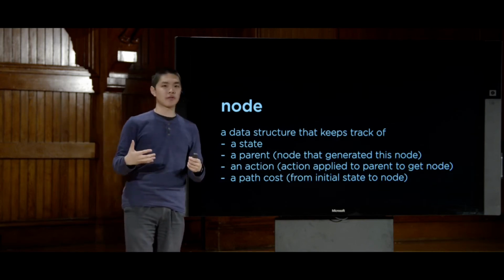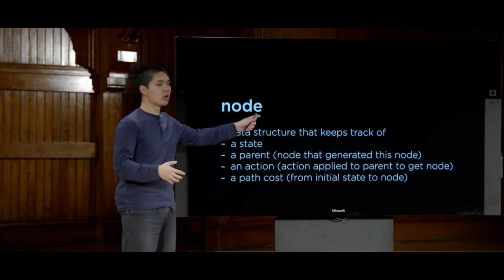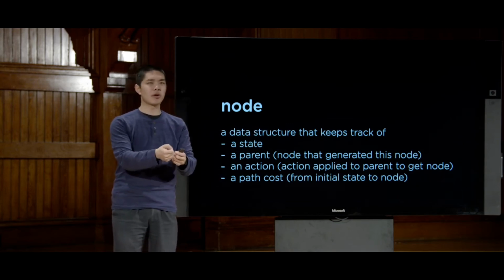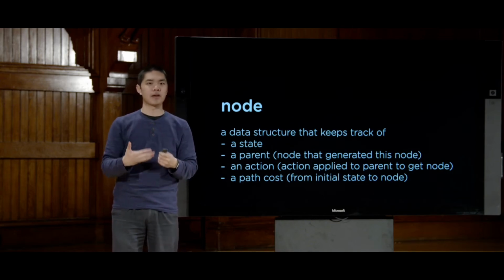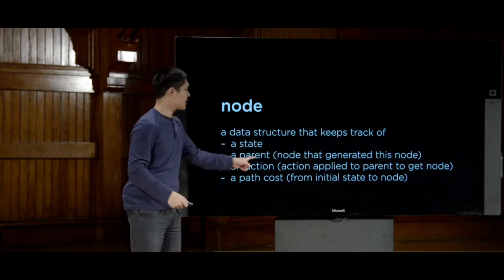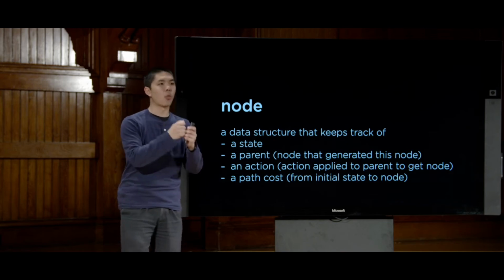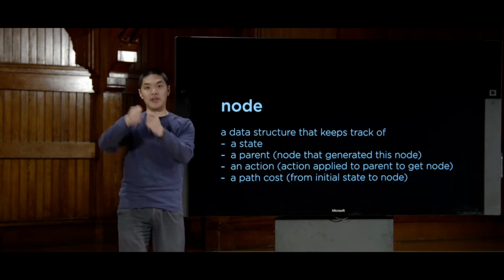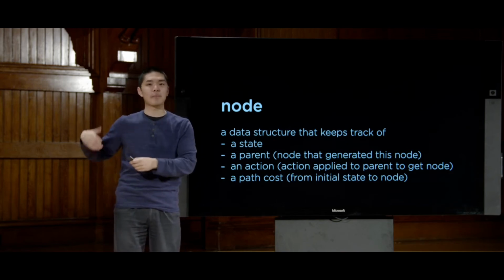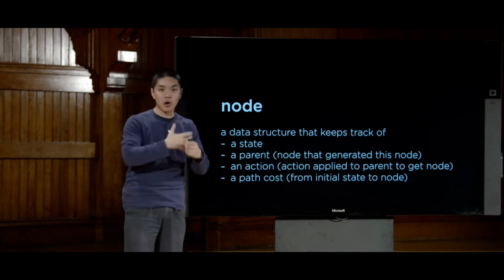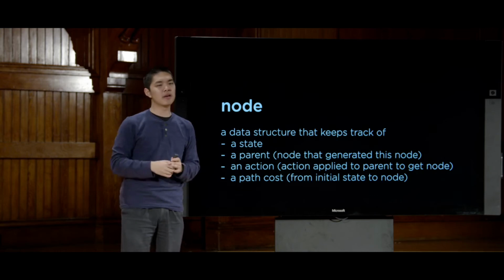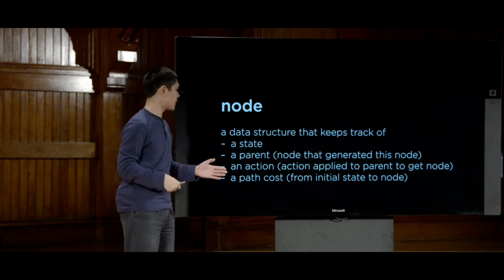And this is going to be relevant because eventually, once we reach the goal node, once we get to the end, we want to know what sequence of actions we used in order to get to that goal. And the way we'll know that is by looking at these parents, to keep track of what led us to the goal, and what led us to that state, and what led us to the state before that, and so on and so forth, backtracking our way to the beginning so that we know the entire sequence of actions we needed in order to get from the beginning to the end.